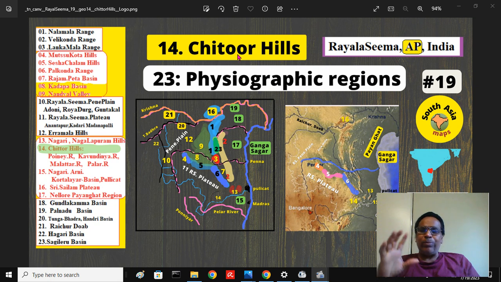Chittoor Hills broadly come under Rayalaseema Uplands and Eastern Ghat region. After the completion of this topic, you will have a very deep understanding of this part of the region. You can see here yellow mark 14, that is Chittoor Hills. This is the Palar river.